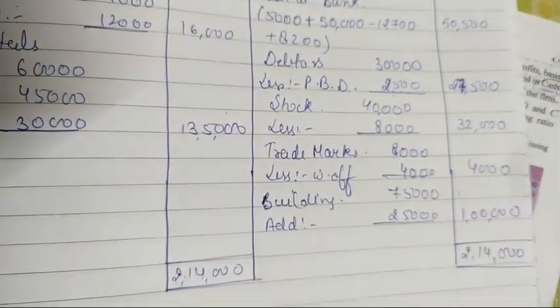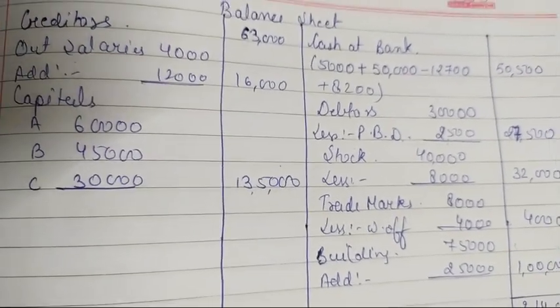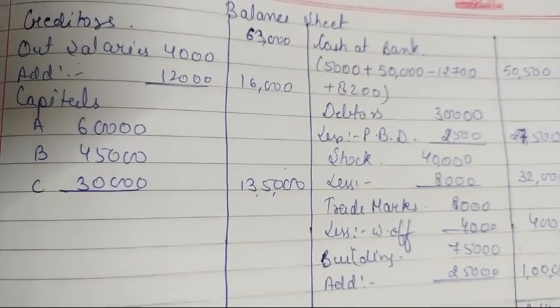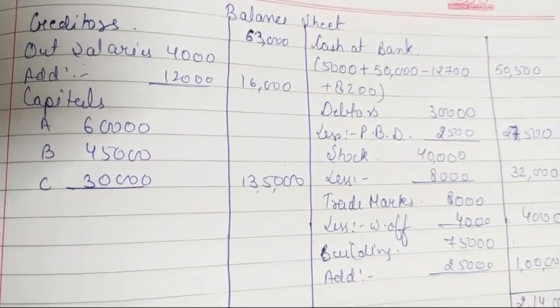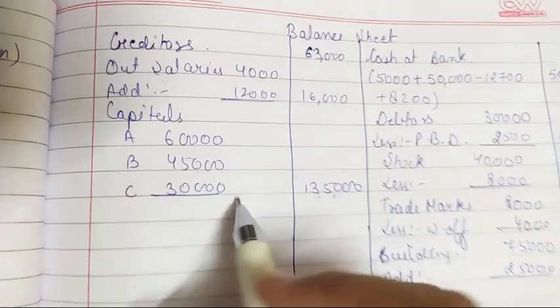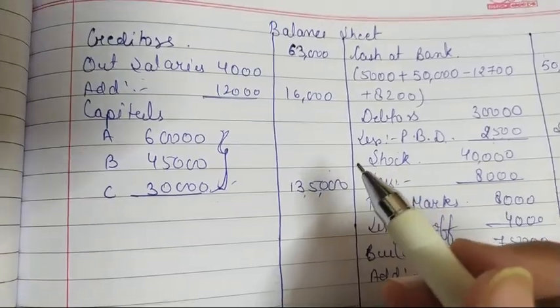So this was our question number 87. I hope now you are able to calculate the adjusted capital of partners, old partners, according to the new partner's capital. I am talking about this capital. Okay.